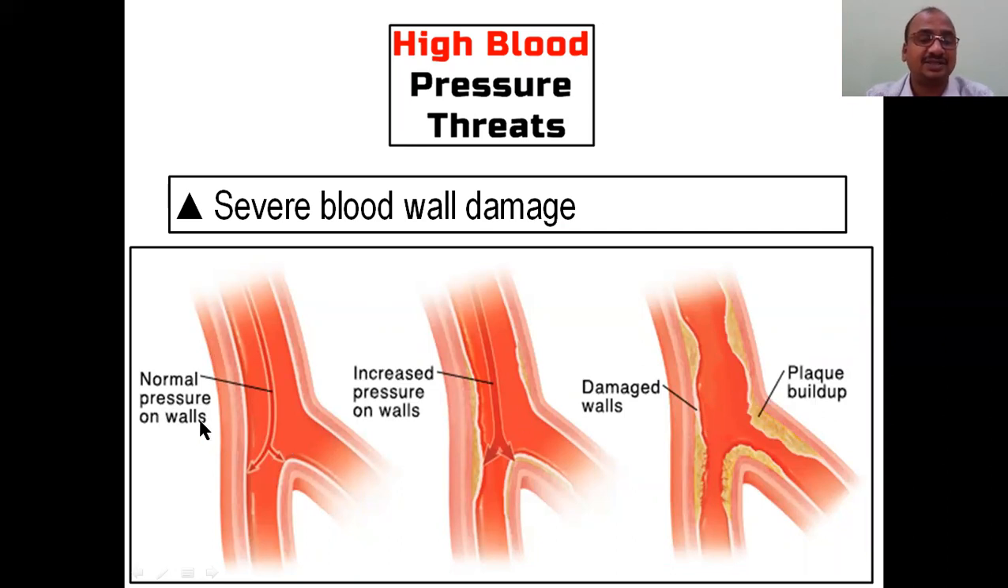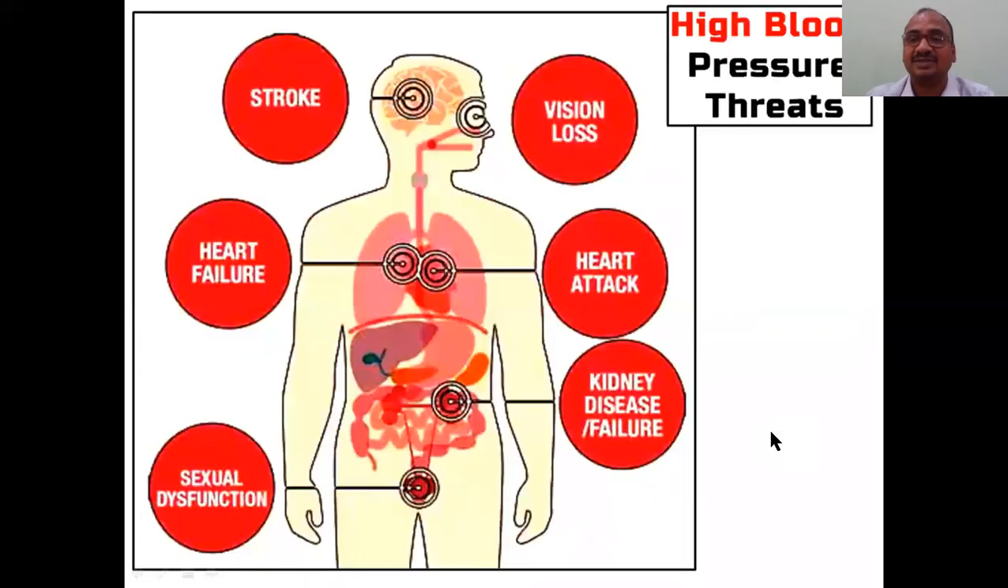Especially the arteries. It damages all arteries. See, this is normal blood pressure acting on the walls. Now here you see increased pressure. Whenever there is increased pressure, there is a chance of plaque building up like this. So all these vessels become damaged. Whenever there is a damaged blood vessel, WBCs will come and start to repair it, so plaque will build up like anything. You can remember it easily like that.